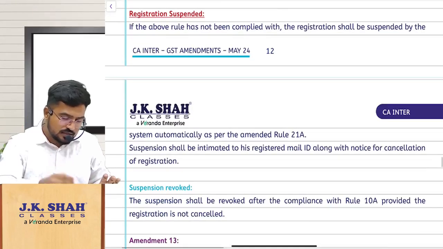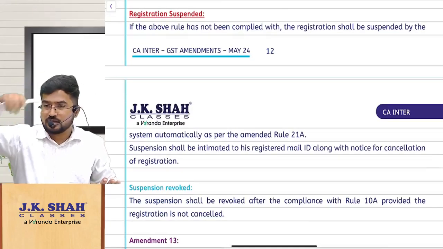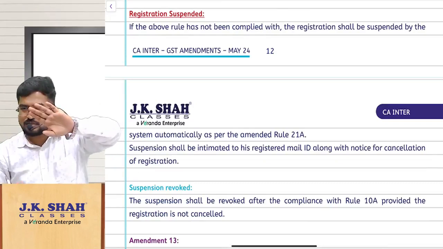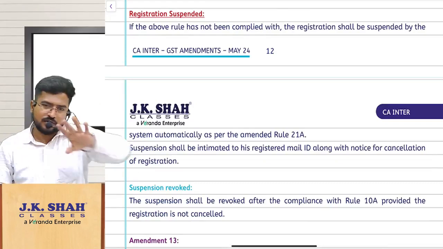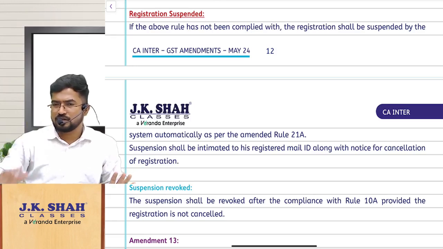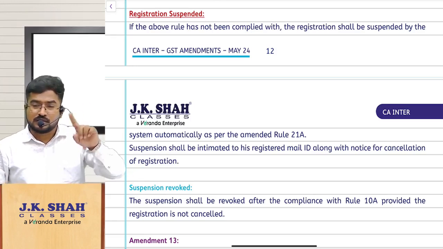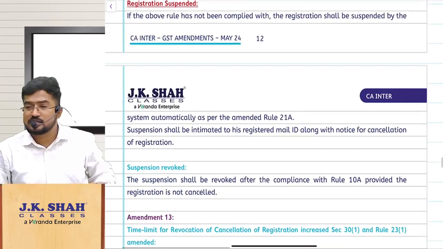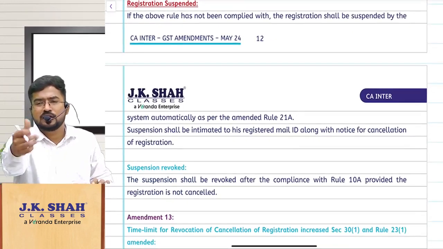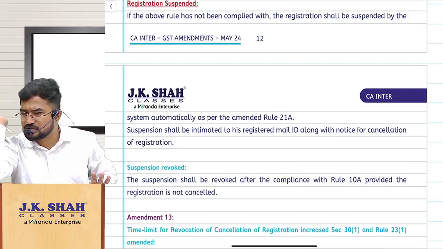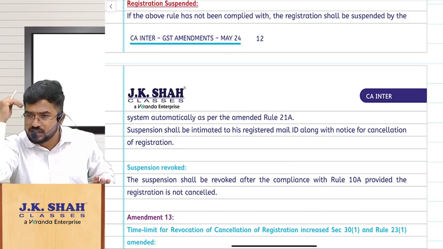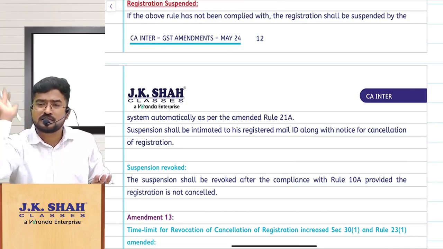I just connected the statutory update with the different points of the concept here. The concept is, I am asking you to give your bank account details in the portal. If you are not giving that, what will I do? There is an amendment in Rule 21A saying that we will first suspend your registration. Once registration is suspended, cancellation proceedings are initiated, correct? Your registration will be cancelled.